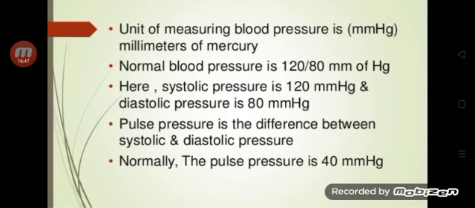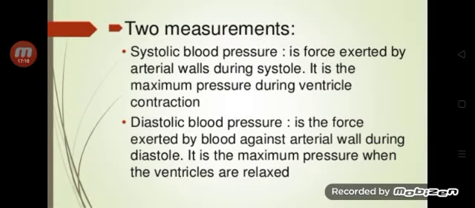What is the normal blood pressure in human beings? 120 by 80 mm of Hg. Here 120 mm of Hg is systolic pressure and 80 mm of Hg is diastolic pressure. The pulse pressure is 40 mm of Hg. What is meant by systolic pressure?